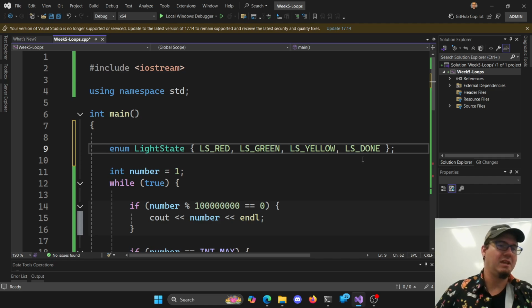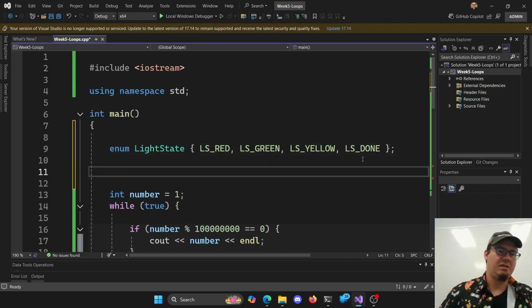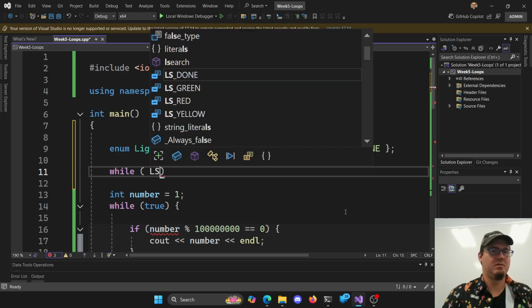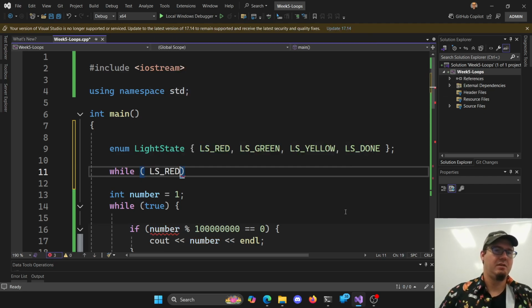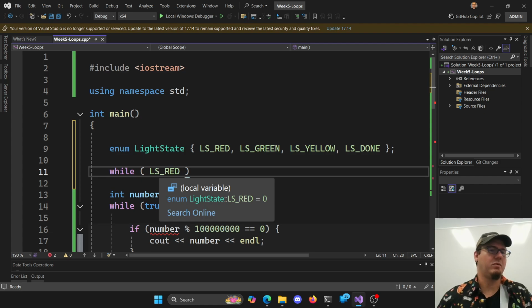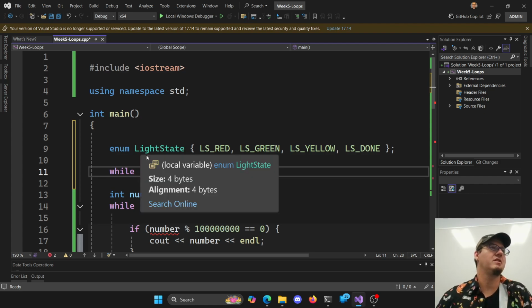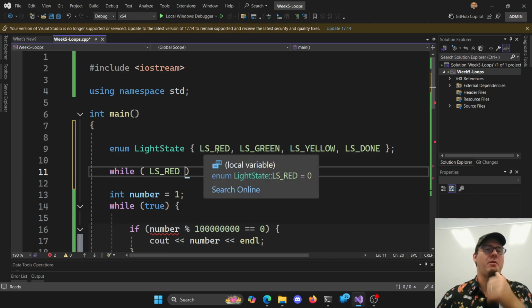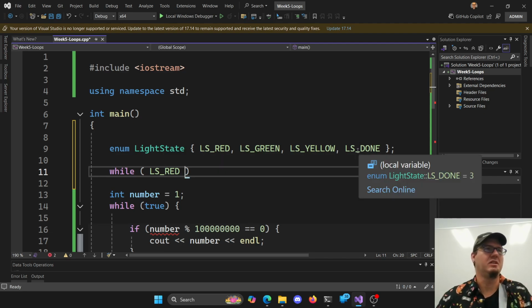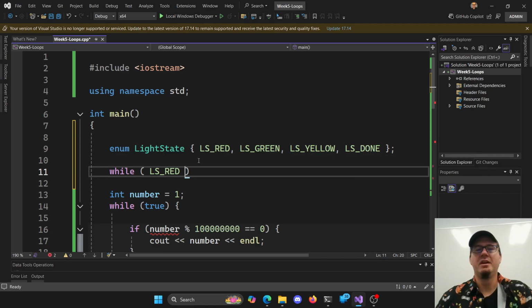So if I want to pass a light state around here, I want to say like, hey, I want to tell my car to stop while the light state is red here, right? I can use this value of ls red here, and I can set other values in my code here. I can have a light state value, and it can be a red, a green, a yellow, or a done. I don't know what done is here. Maybe it's like some sort of racetrack here. I don't know.